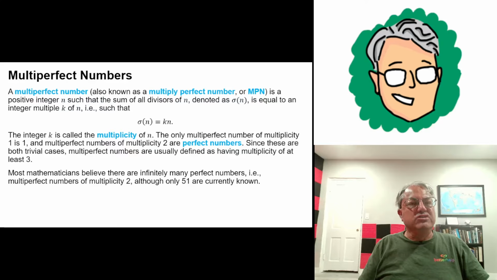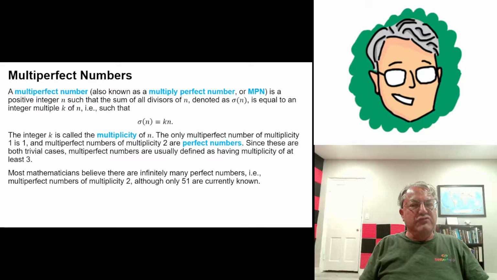But we can define multi-perfect numbers kind of similarly. If you look at this function we call sigma n, this is what's known as the sum of divisors function. This is the sum of all the divisors of n, not just the non-trivial ones. That means we have to include n itself. And if you consider perfect numbers, we know that the sum of all the divisors of n other than n is equal to n. Well, if you add n, then of course the sum of all the divisors is equal to 2n. So another way of defining a perfect number is just a multi-perfect number of multiplicity 2, if you want to think of it that way.